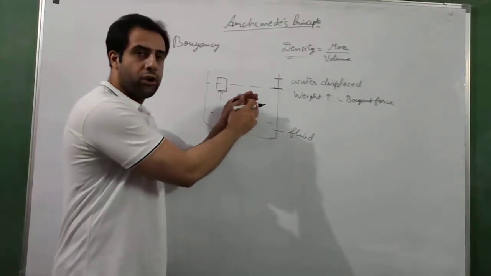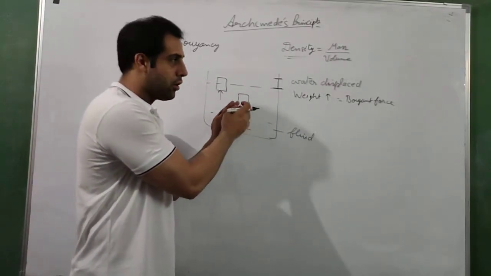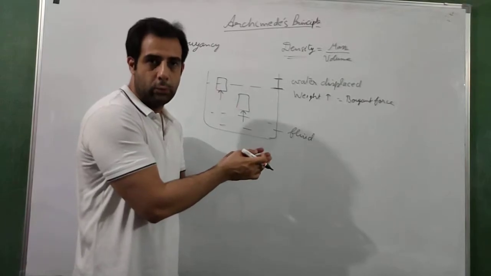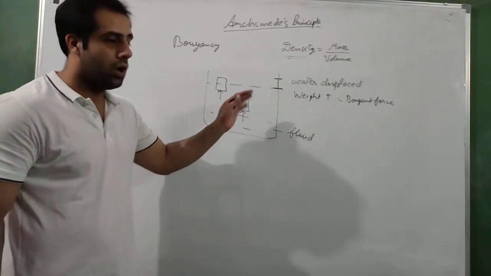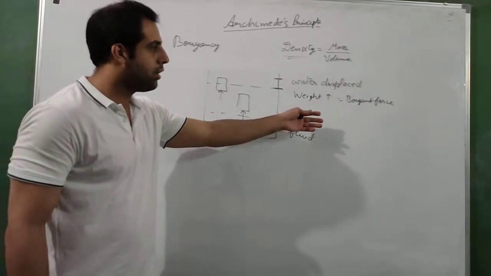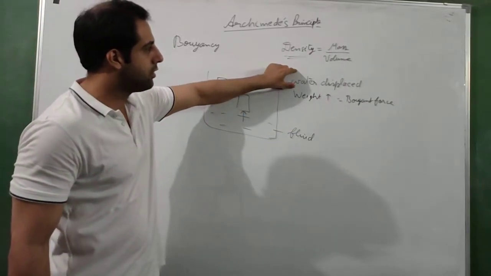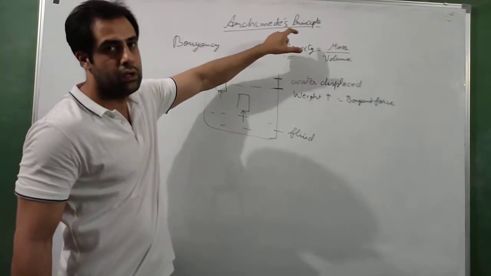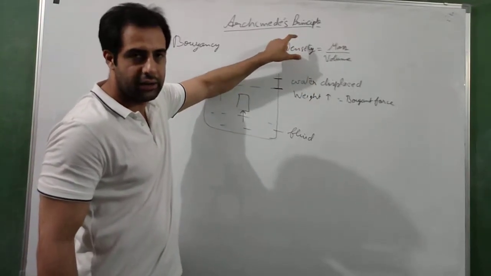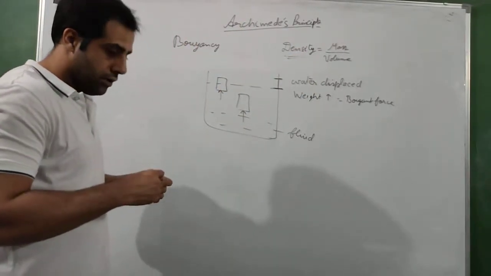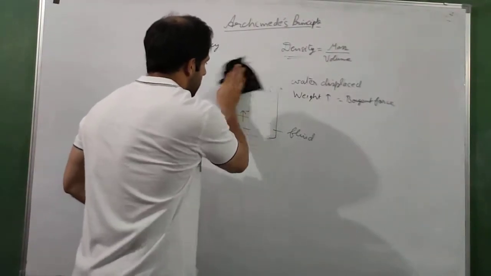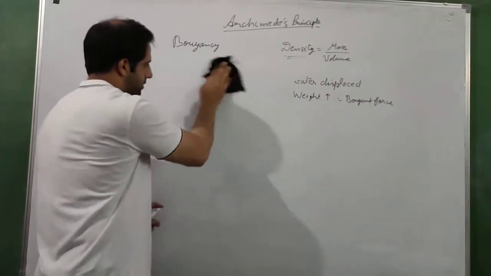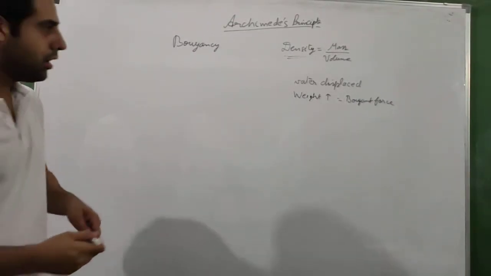The weight of the fluid displaced by the object is equal to the buoyant force applied by that fluid on the object, and that buoyant force depends on the weight of the fluid displaced and the density of the fluid. How can we calculate it?